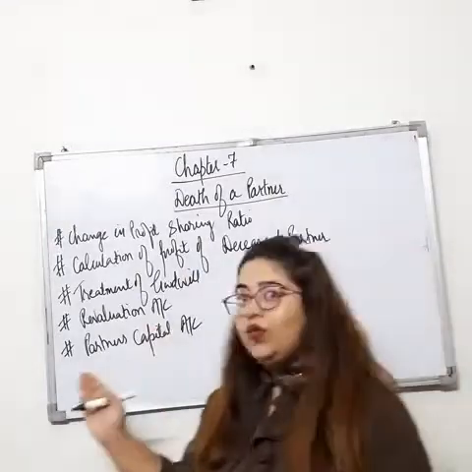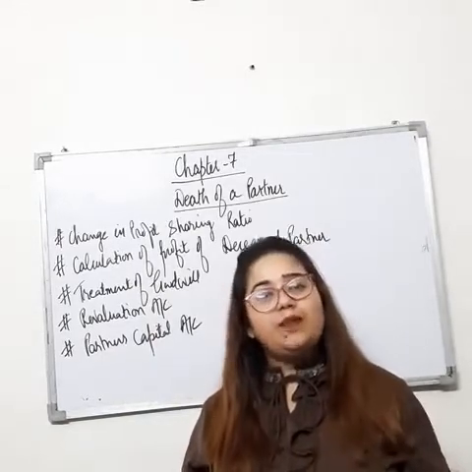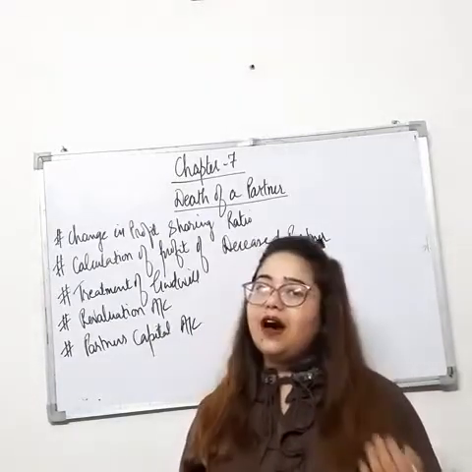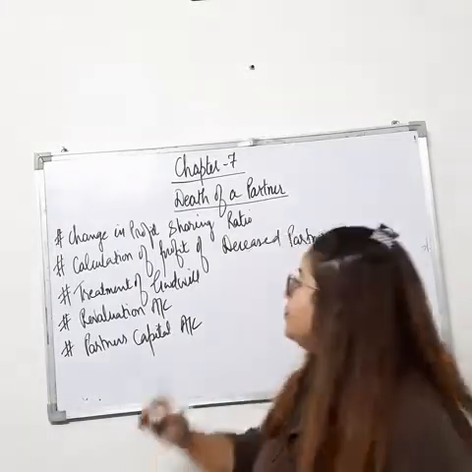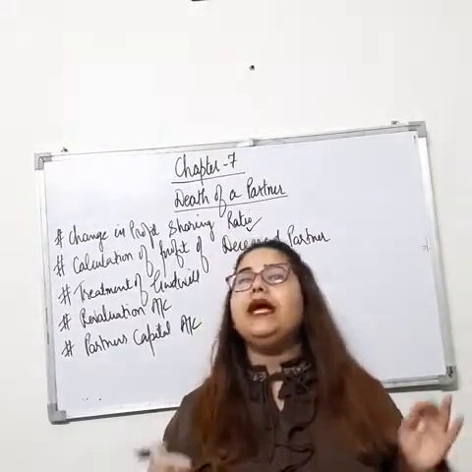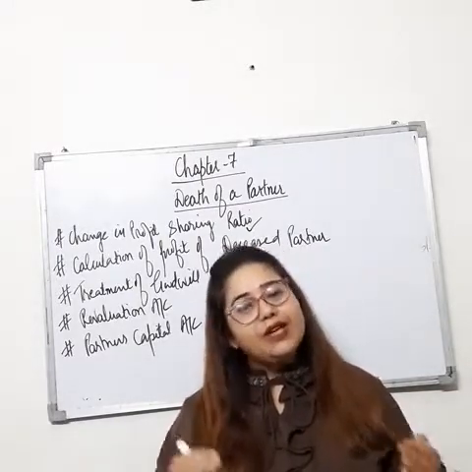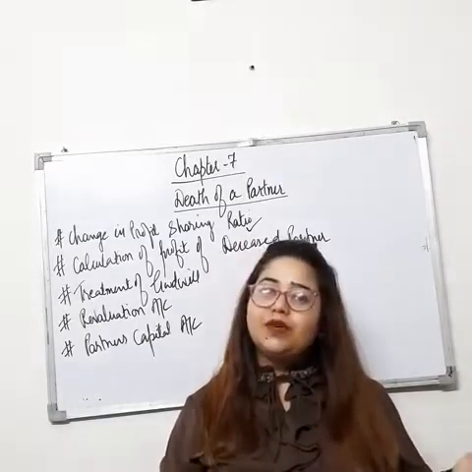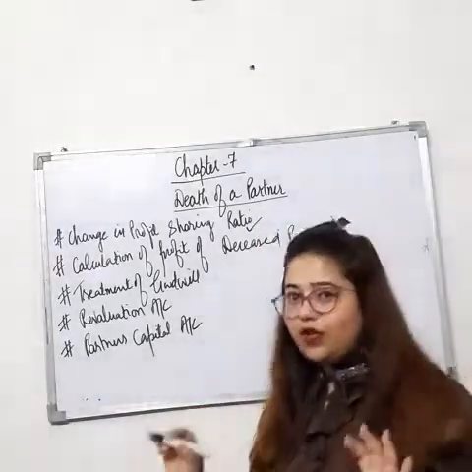See students, now you must be noticing that some topics are the same, means we have already done these topics in our previous chapters. Then you are correct. Yes, we have done some topics in our previous chapters. Now let's discuss which topics we have already done. Change in profit sharing ratio is done. The treatment of change in profit sharing ratio is the same as in retirement of a partner, chapter number 6. Whatever I have told you about the calculation of new profit sharing ratio in chapter number 6, you have to repeat in chapter number 7. So this topic is already done.